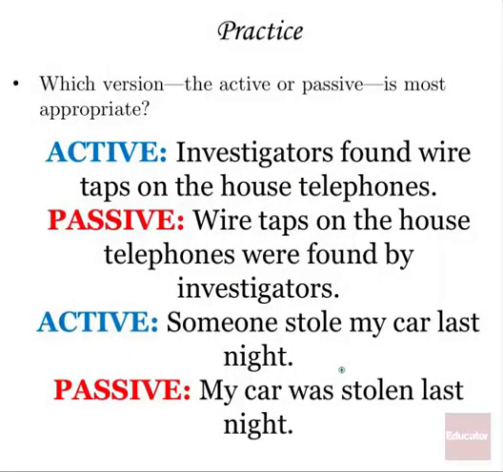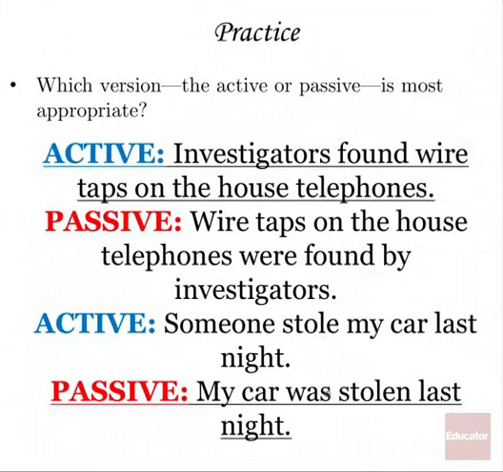Okay? Take a look at these. See if you can figure out which version works better. Investigators found wiretaps on the house telephones, or wiretaps on the house telephones were found by investigators. Someone stole my car last night, or my car was stolen last night. Take a good look. Pause the video if you need to. Which one works? All right, investigators found wiretaps on the house telephones. Your clue here was partly the length. The passive voice version is longer. It's less concise. So we use the more concise, investigators found wiretaps on the house telephones. We know exactly who did it, and the focus is on the investigators and what they found. Active voice in most sentences, that's what you're going to use.